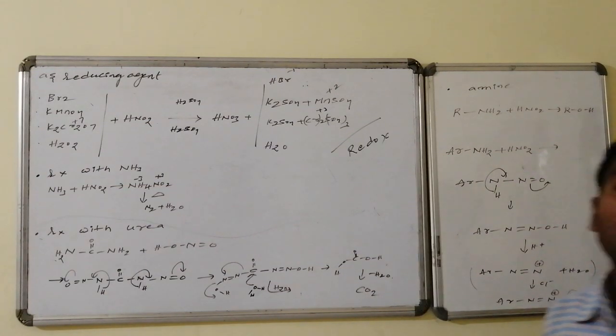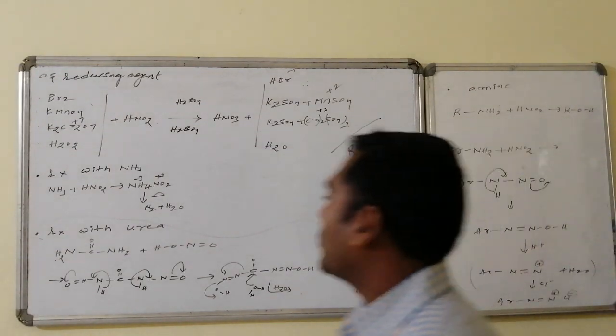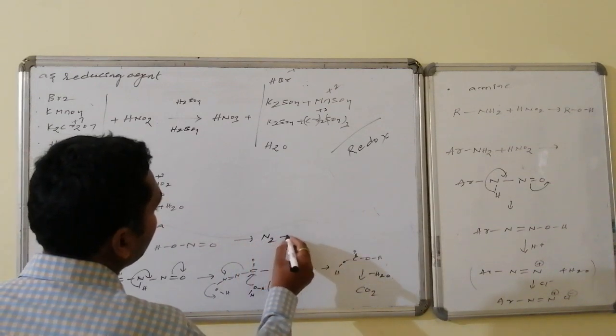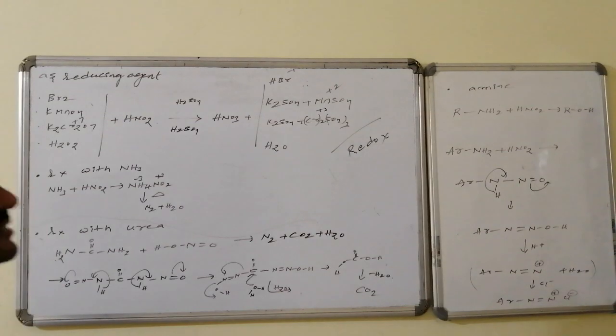Carbonic acid is unstable and loses a water molecule and it is converted to carbon dioxide. Thus, overall products that we are expecting in this case are dinitrogen, carbon dioxide, and water molecules in this case.